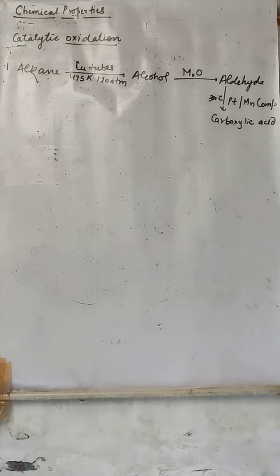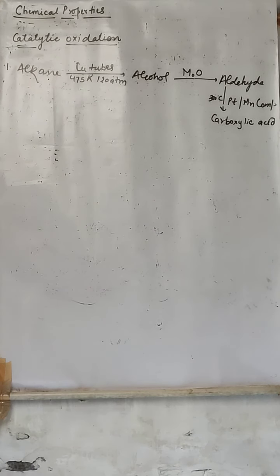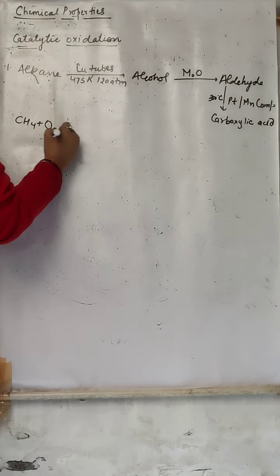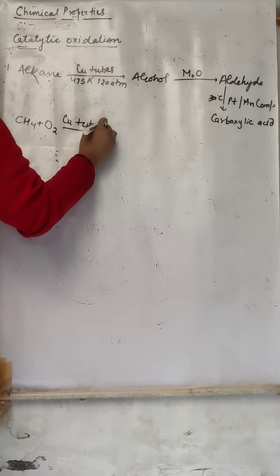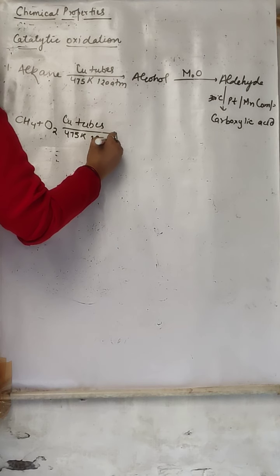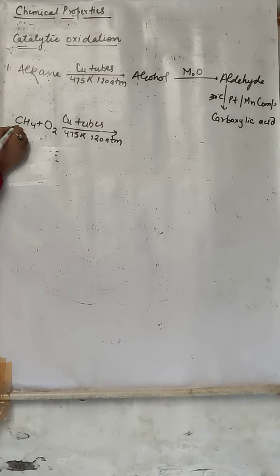Now catalytic oxidation. The last chemical property is catalytic oxidation. What is catalytic oxidation? Catalytic means catalyst, oxidation means oxidize: whenever any alkane, suppose methane, reacts with oxygen in the presence of catalyst copper tubes, at 475 Kelvin temperature and 128 atmospheric pressure, what are they going to form? Alcohol. So one carbon we have taken, so an alcohol of one carbon will form.